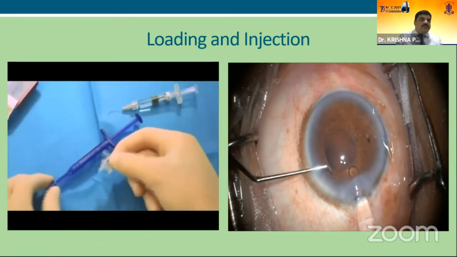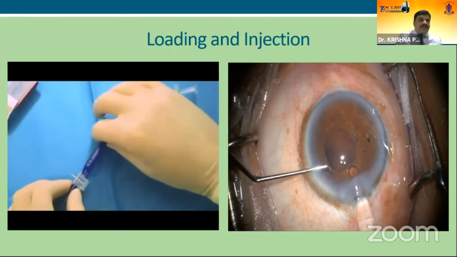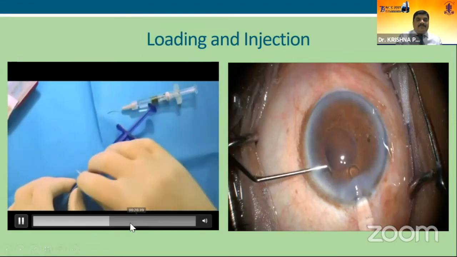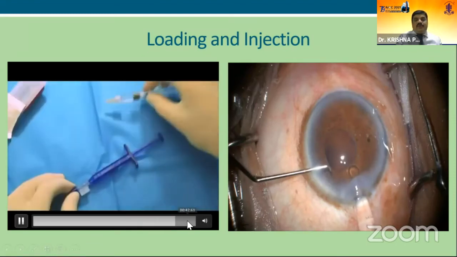When you're going here, you put it there, press it, and you will hear a click sound. Then you take out the cap, put some amount of viscoelastic here, and go ahead with the injecting system.